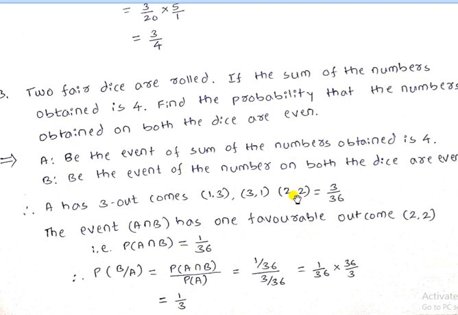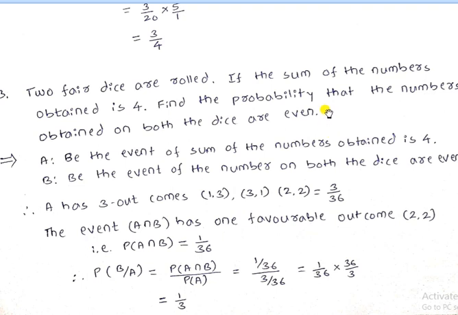Both numbers even means we use only 2 and 2. The first and second both being odd numbers is not required, we need only even numbers, therefore we consider 2 and 2 according to the problem. Then A intersection B is 1 divided by 36, because 2 and 2 is only one event.